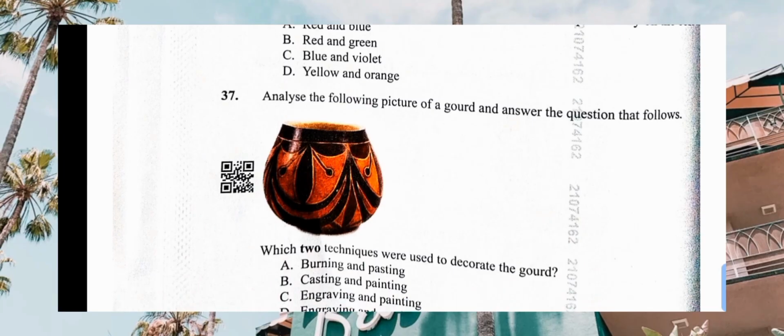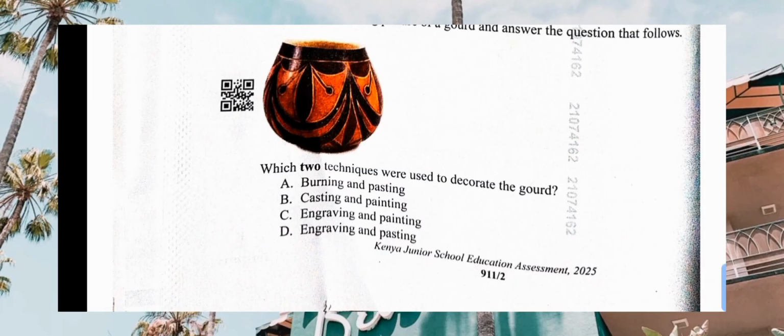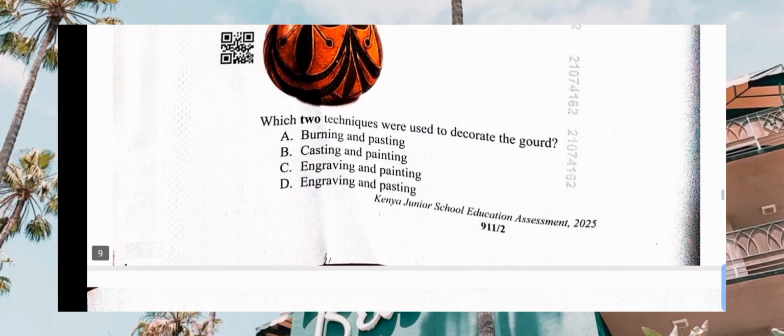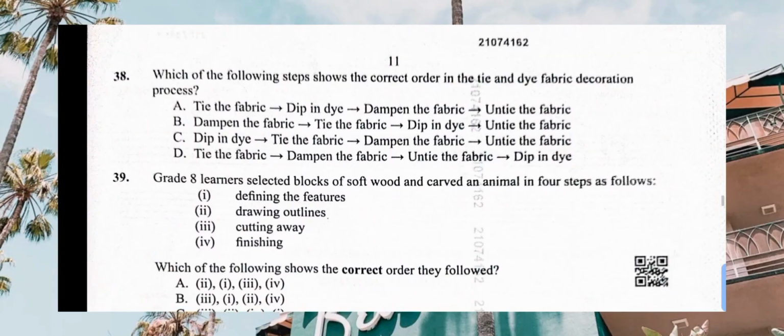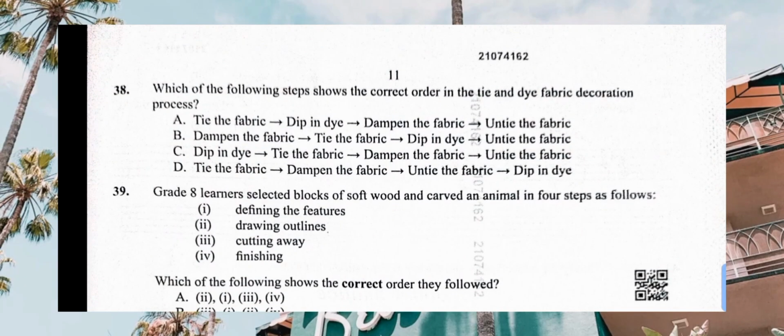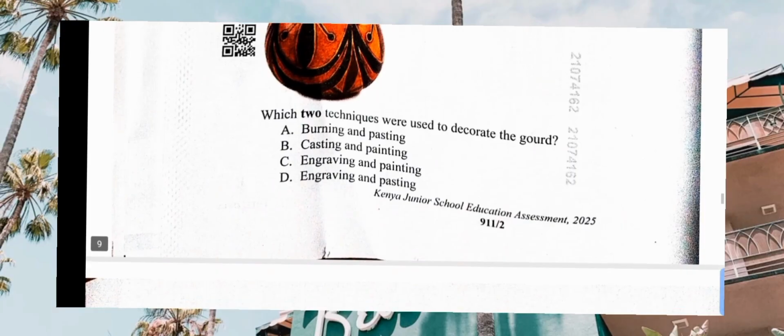Analyze the following picture of a gourd and answer the questions that follow. Which two techniques were used to decorate a gourd? Have a good look at the gourd very well. Technique used to decorate this gourd. We have burning and pasting, no. Casting and painting, no. Engraving and painting. Yeah, that one leads to engraving and painting. There is a little of painting there.